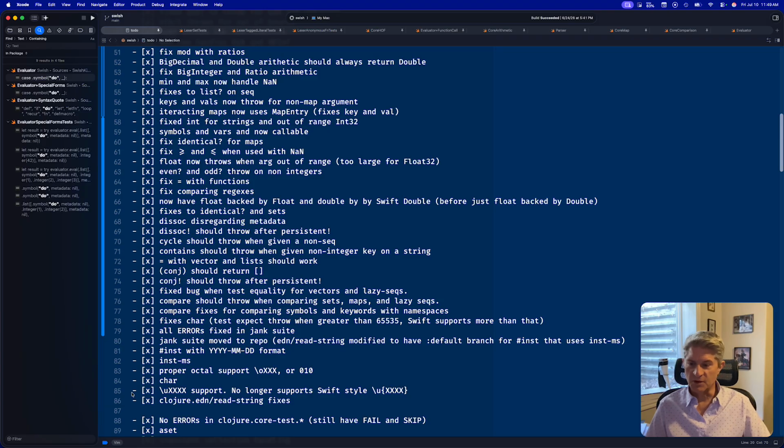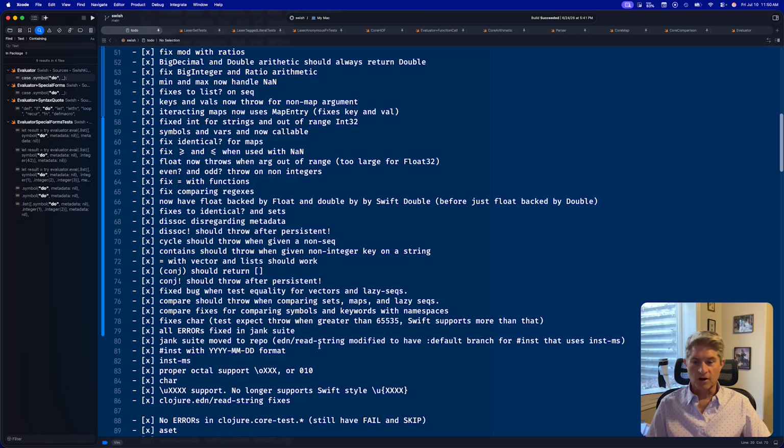So we fixed a bunch of stuff in the EDN read string. We added support for this style of Unicode. Swift has a style that was more Swift, so I decided to use the more Clojure-compatible one. That's what the Jank test supports anyway. We added char. Similar to what we did with Unicode, we did with octal. We now support the inst-ms function. Also #inst with that date format.